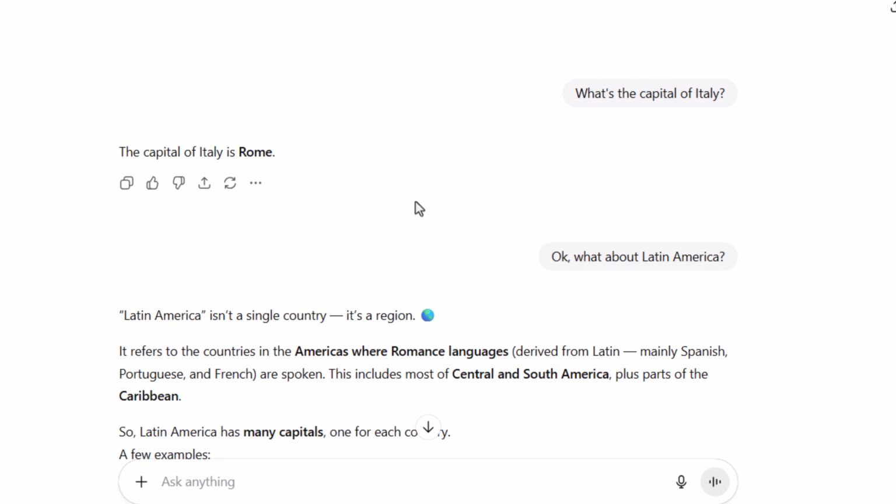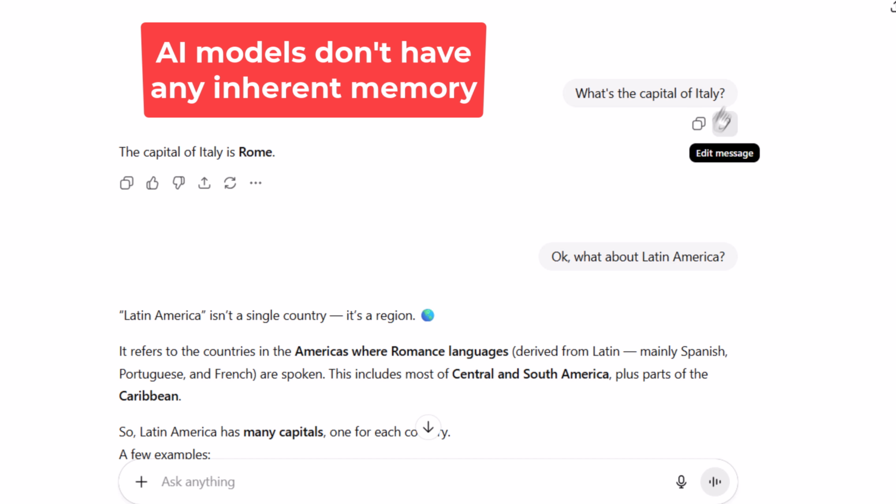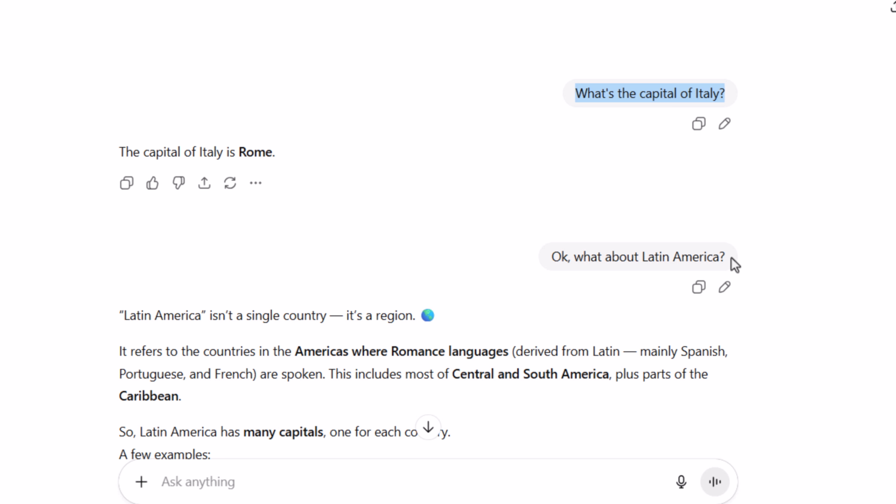But that aspect of our conversation is an illusion. AI models by themselves don't have any capacity to remember stuff, okay? And that part is extremely important. Whenever any of these frontier companies, whether it's OpenAI or Anthropic or DeepSeek, come up with these models and deploy them in the real world. So for example, OpenAI will take a year or couple of years to train any of their models, whether it's GPT-3 or GPT-4 or GPT-5. So they might take some time to train the models. And once the model is ready, they will deploy it in the real world where users can use it.